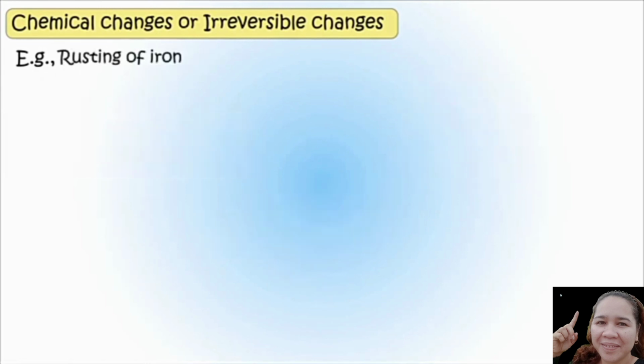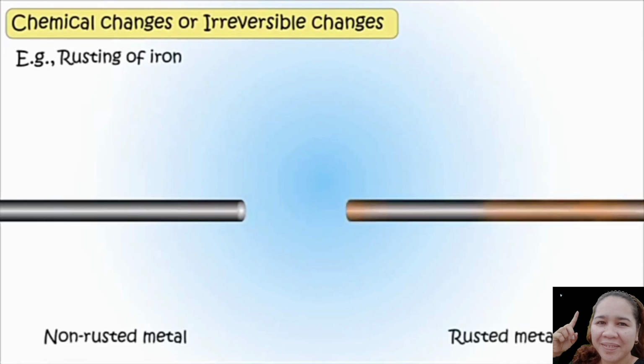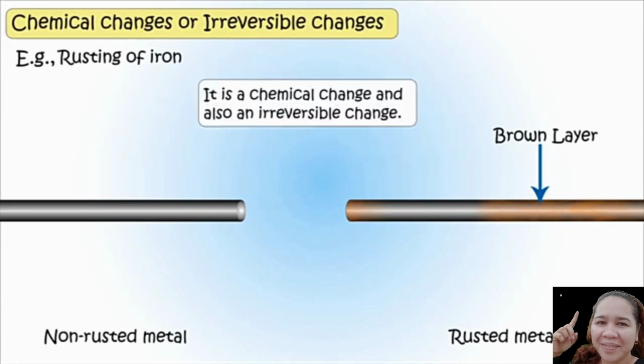Another example is the rusting of iron. We have here two metals. The first metal is the non-rusted metal, and the second metal is the rusted metal. Have you seen the color of the metal? The other one has a brown layer. When a metal undergoes rusting, a new type of matter is formed, which is totally different from the original matter, and rusting cannot be reversed. It is a chemical change and also an irreversible change.